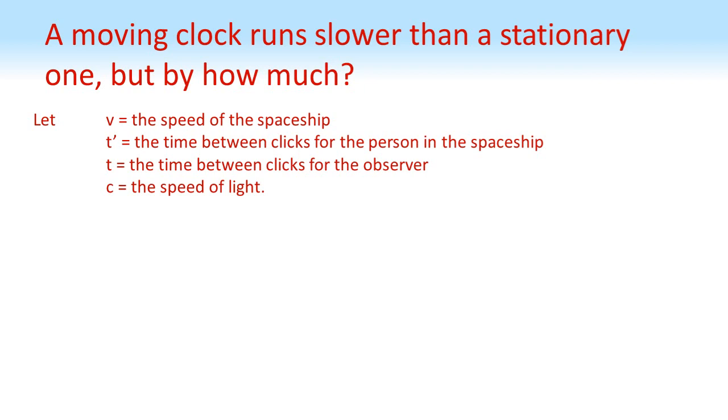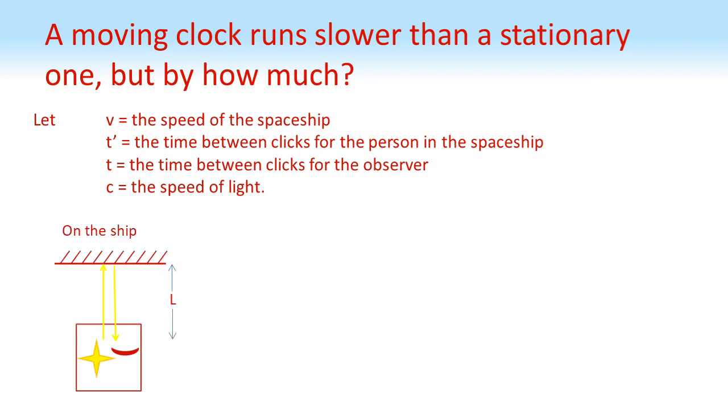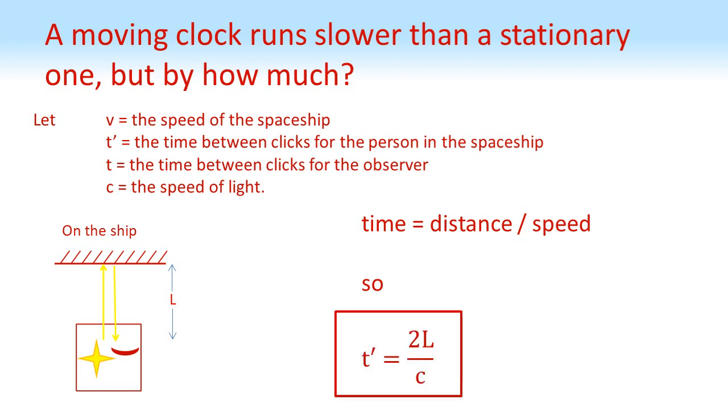So, on the ship, this is what the person in the spaceship sees. We're going to call the distance between the light clock and the mirror L. Time is distance divided by speed. The light has to go to the mirror and back, so it's travelling 2L. Therefore, the time it takes is 2L divided by c.